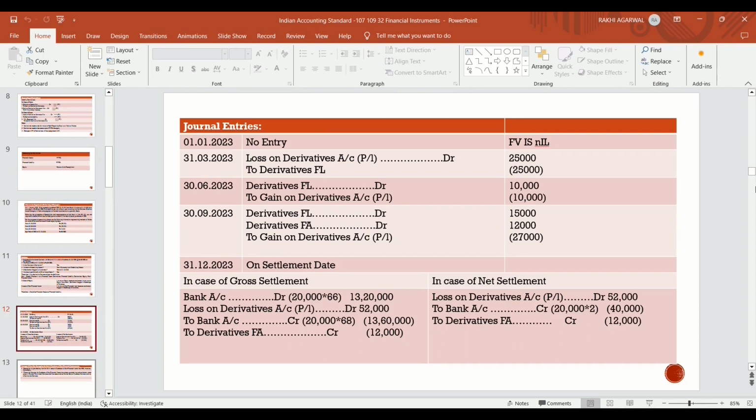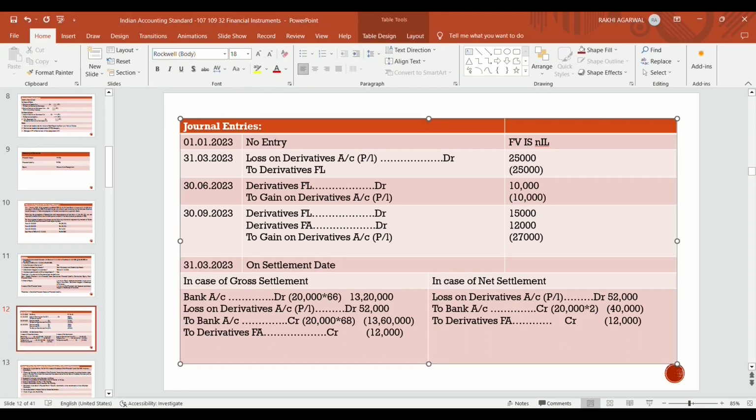On 1st January 2023, at the time of initial recognition, no entry is required because it's a derivative contract. No initial amount is paid, nothing is actually received, so no entry is required to be passed. But on 31st March 2023, there is a loss on derivative account.